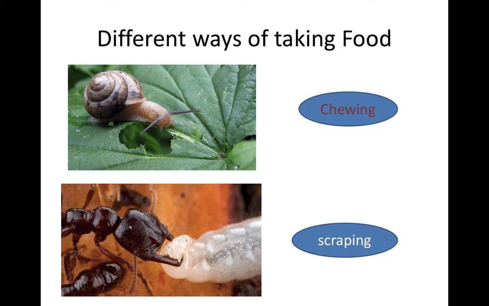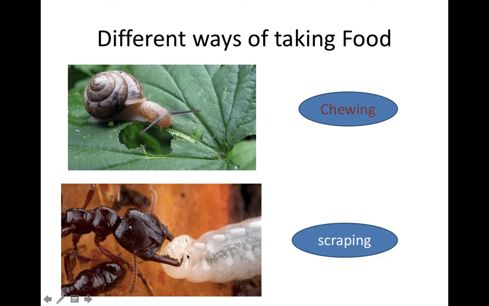How do they consume? They usually chew the food and then utilize the food that has been consumed. The next animal is the ant, which is also an insect. The ant has two mandibles in the head region.